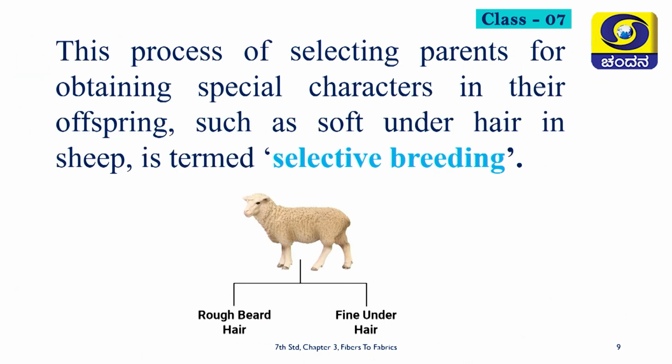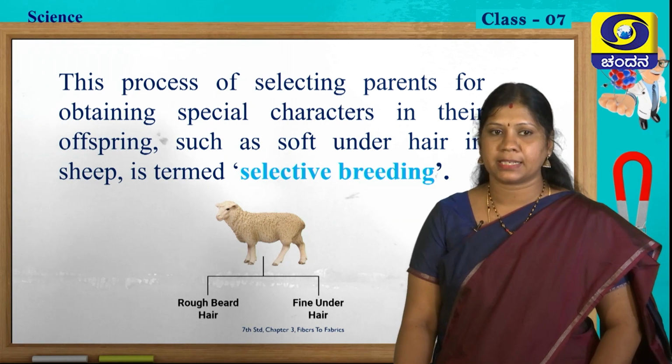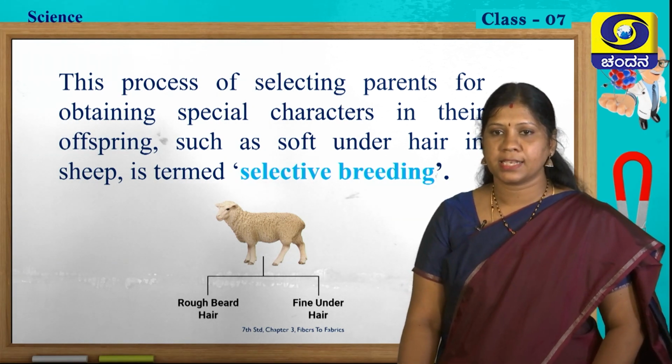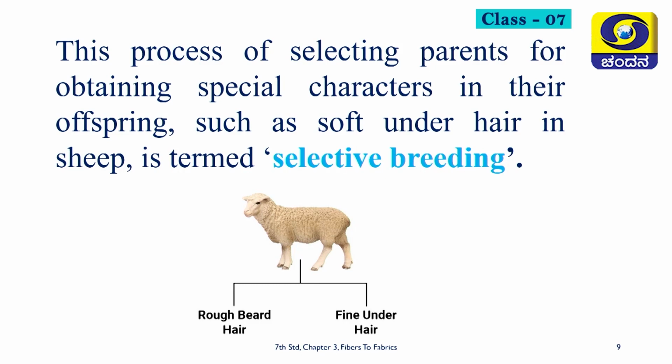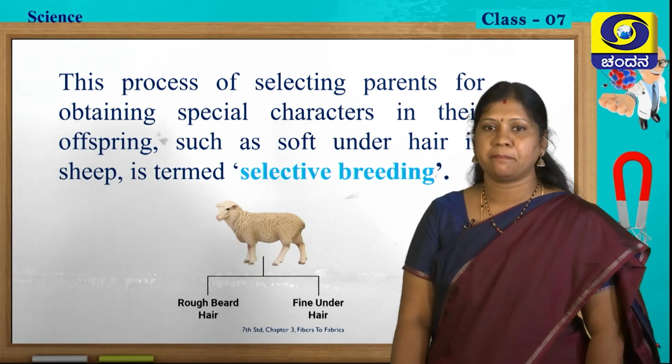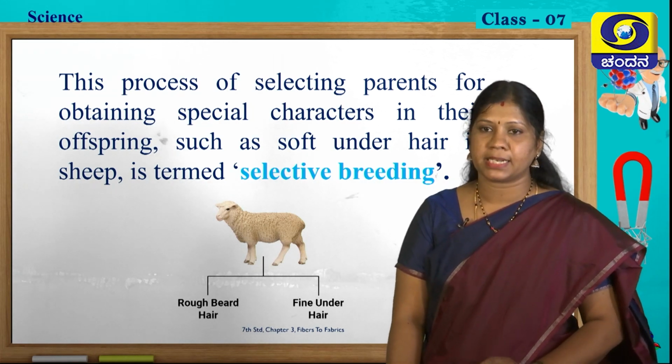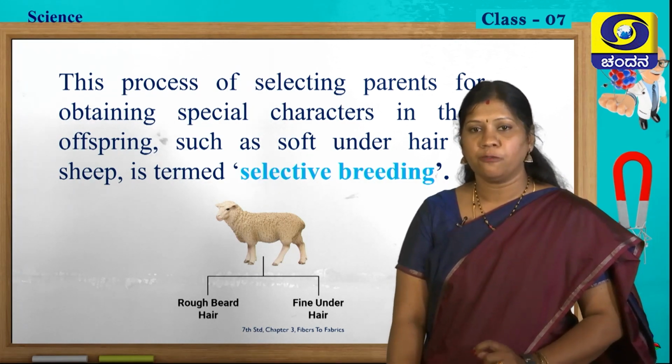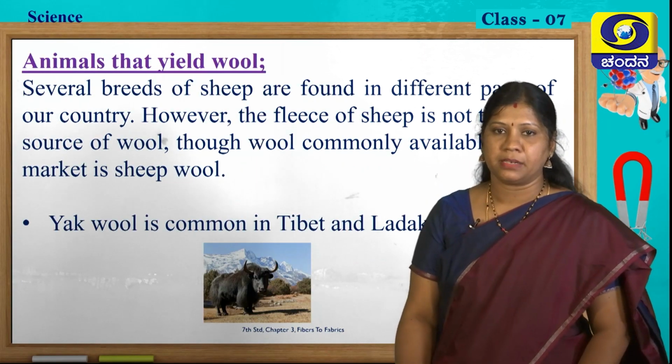This process of selecting parents for obtaining special characters in their offspring, such as soft under hair in sheep, is termed selective breeding. In the picture you can easily recognize a sheep having two kinds of hair, rough beard hair and fine under hair. In selective breeding, they select the parents to obtain special characteristics in their offspring, to get a desired kind of hair.